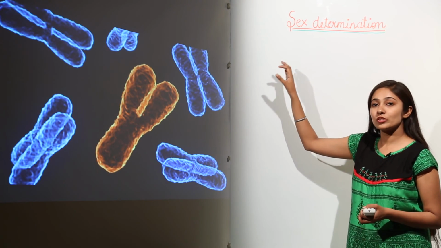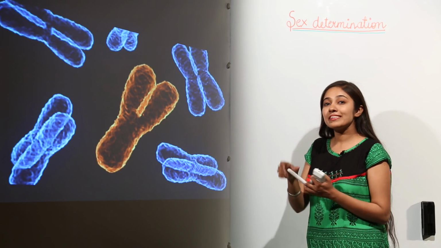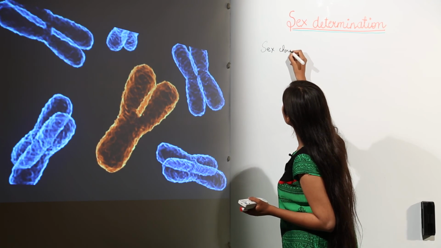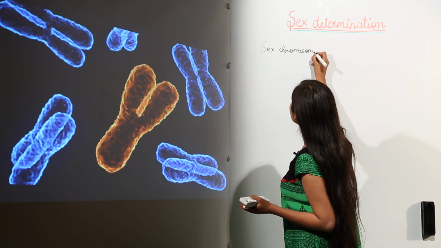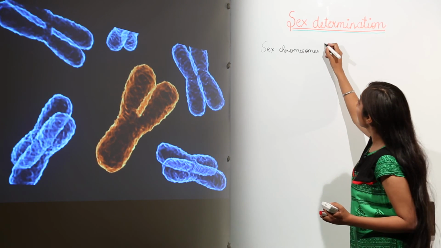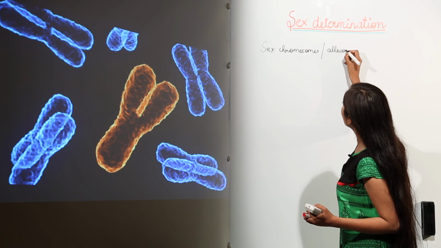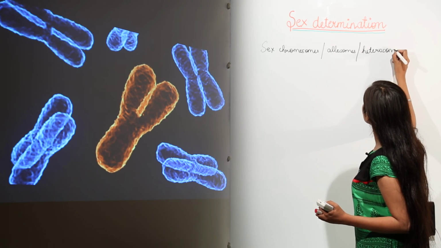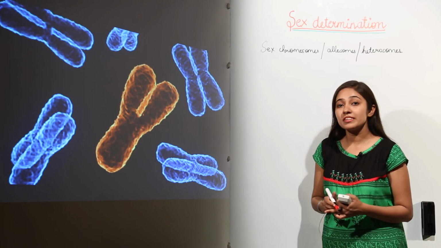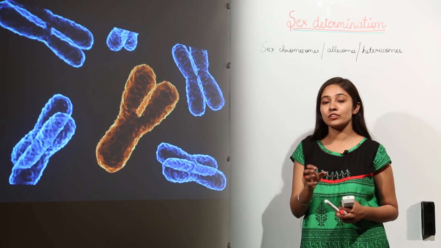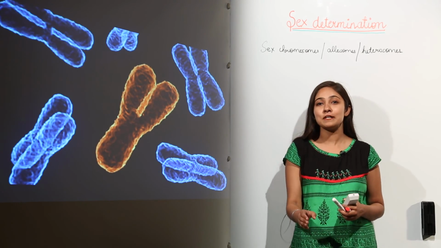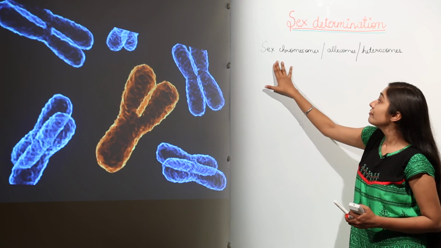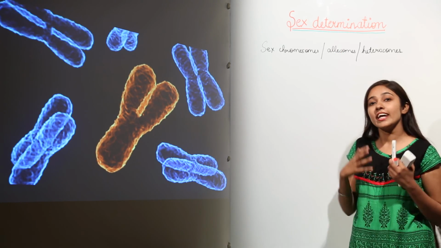There are certain chromosomes which are known as sex chromosomes, which determine the sex of a child. Remember, sex chromosomes which determine the sex of a child are also known as allosomes or heterosomes. So whether the child is going to be a baby boy or a baby girl is determined by a pair of sex chromosomes, which are also known as allosomes or heterosomes.